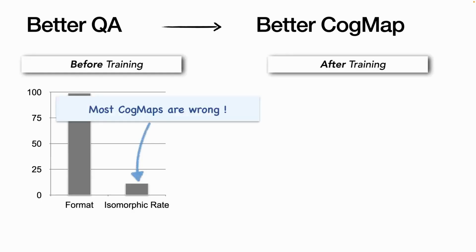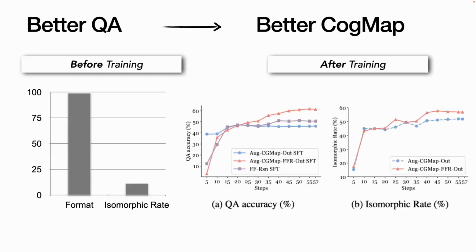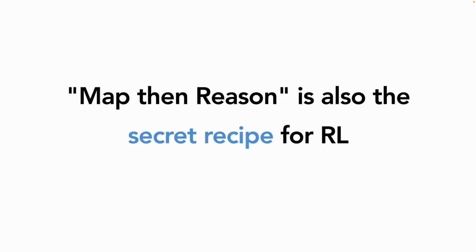And then we try to do the training. If we just train the model to do the QA task like this, the model is able to improve its cognitive map performance a lot, from 20% to around 60%. This basically means that if we want to do better QA, what we essentially try to improve is the ability to imagine in the space, like a cognitive map. We already nailed down a recipe for spatial reasoning: build the map, then reason. And then we try to see whether this is also something we can leverage in reinforcement learning.